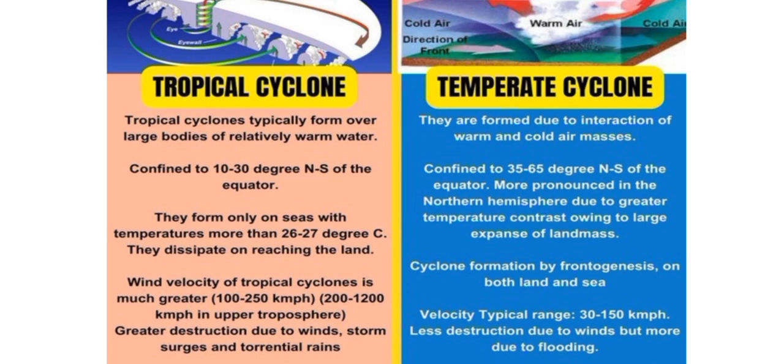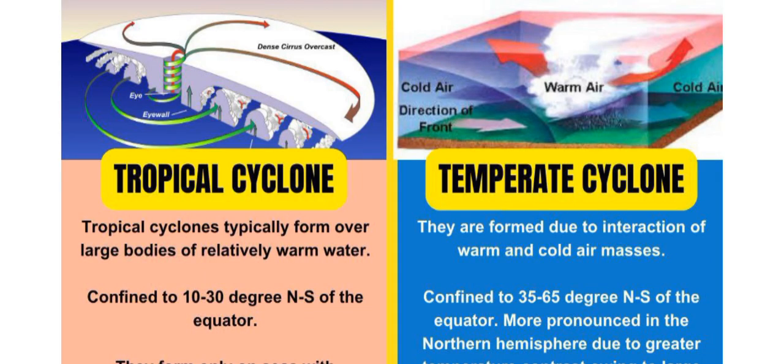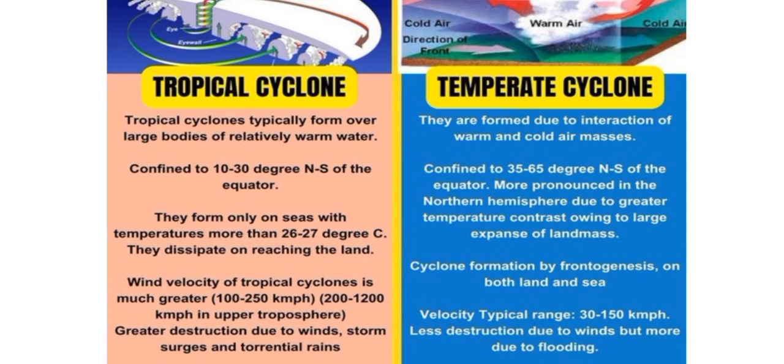Tropical cyclones typically form over large bodies of relatively warm water, and temperate cyclones are formed due to interaction of warm and cold air masses. Tropical cyclones are confined to 10 to 30 degrees north and south of the equator, and temperate cyclones are confined to 35 to 65 degrees north and south of the equator, more pronounced in the northern hemisphere due to greater temperature contrast over the large expanse of landmass. So, this is the main difference between tropical and temperate cyclones.